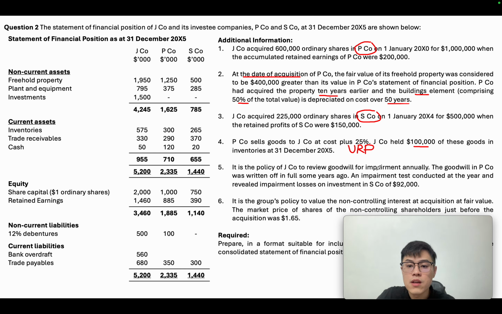And number 5 will be the goodwill impairment, and number 6 will be the NCI at fair value. So they value it at $1.65. So we've roughly gone through the additional information. Let's start.